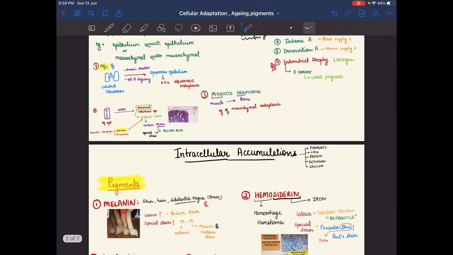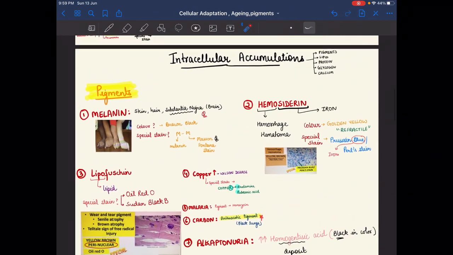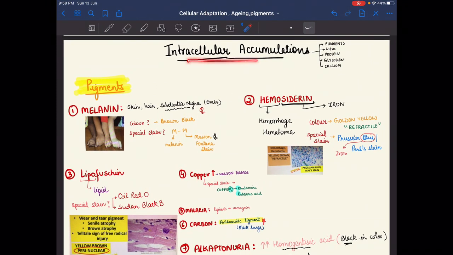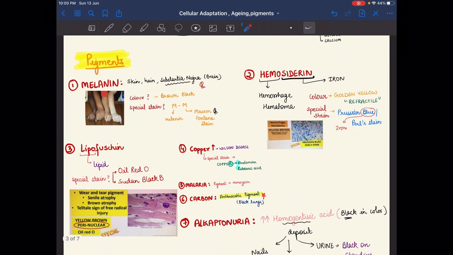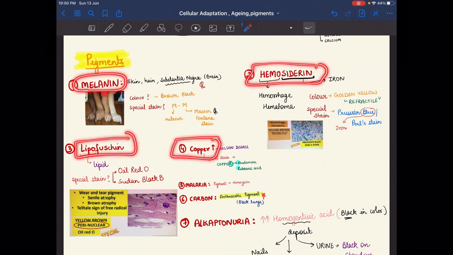Now next one is intracellular accumulation, and in intracellular accumulation we have to study the pigments, lipid, protein, glycogen and calcium. First we are taking the pigments. In pigments we have melanin, hemosiderin, lipofuscin, copper.